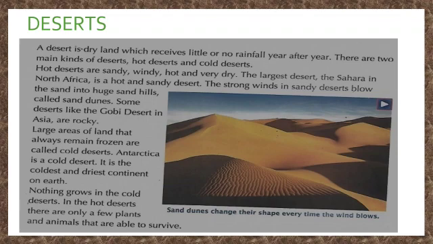The strong wind in sandy deserts blows the sand into huge sand hills called sand dunes. Some deserts, like the Gobi Desert in Asia, are rocky. Large areas of land that always remain frozen are called cold deserts.